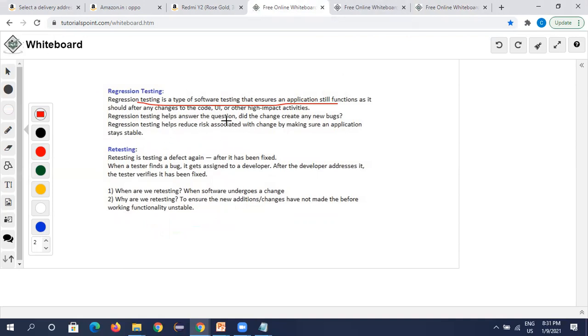Regression testing helps answer the question: did we create or change anything? The main use is that it makes sure the application is 100% stable. Whereas retesting is just testing a defect again. See the image I have shown you.